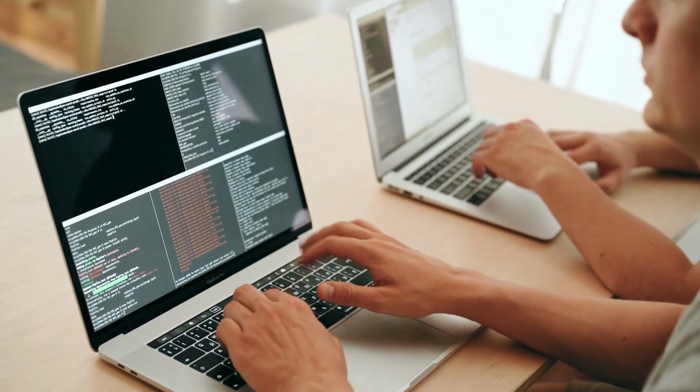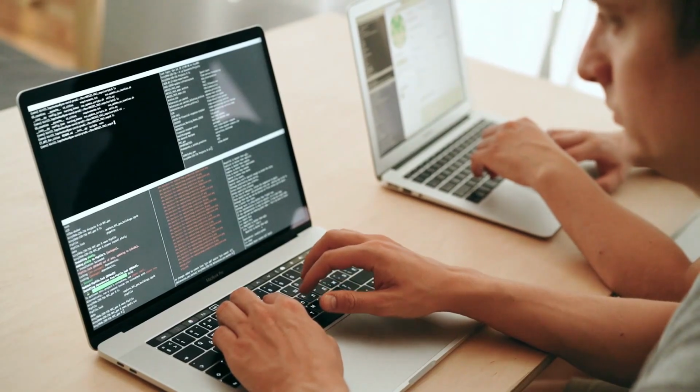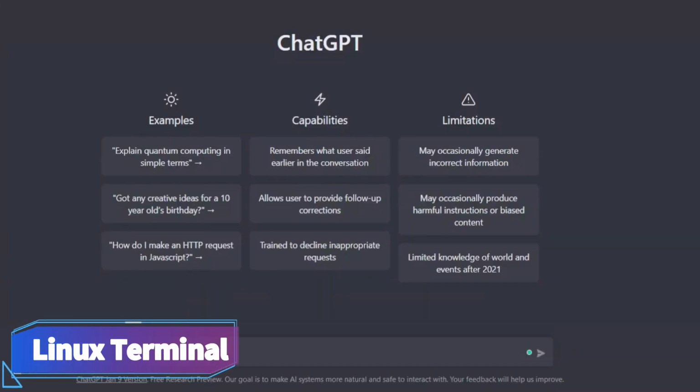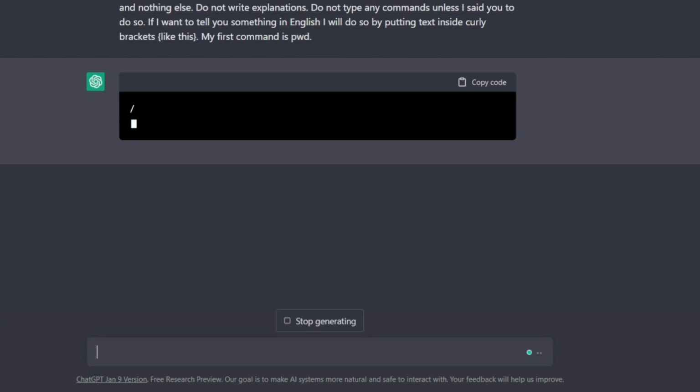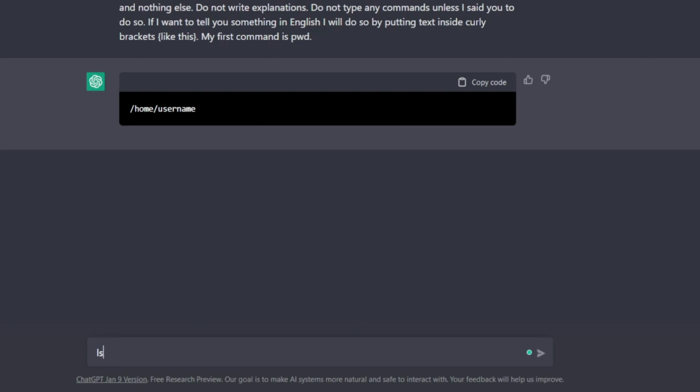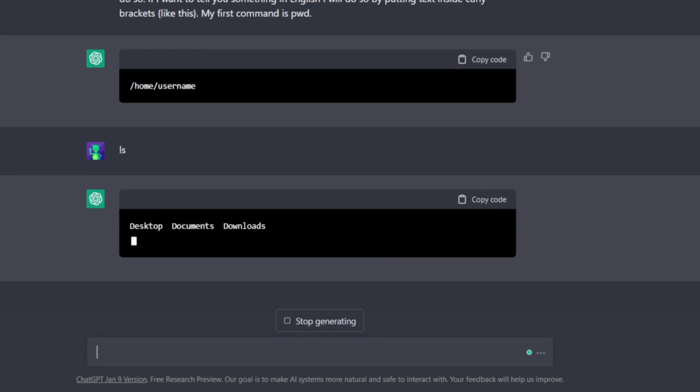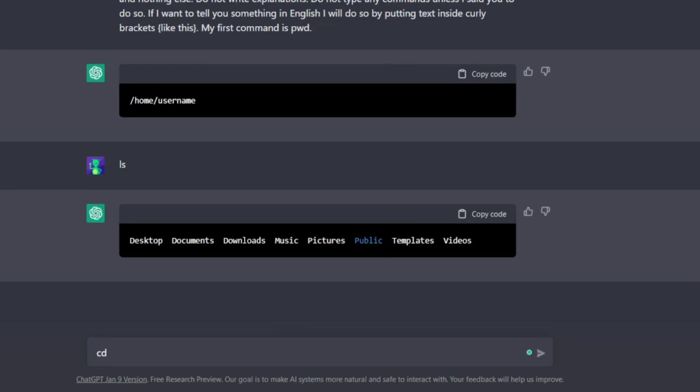Another thing for programmers and developers. You can use ChatGPT as a full-fledged Linux terminal. Just type the following and the bot will change it to a terminal. Here it is, a fully functional Linux terminal. Let's list the content by using the ls command. As you can see, the command works. Let's change the directory and list it.